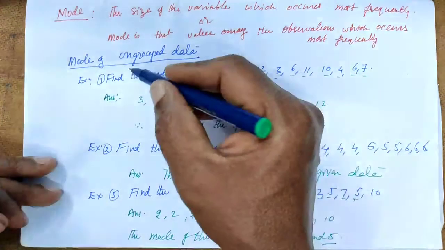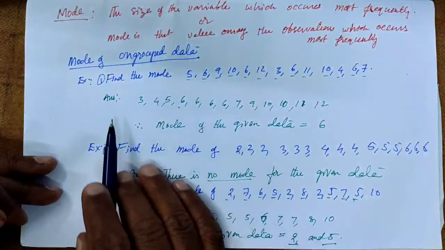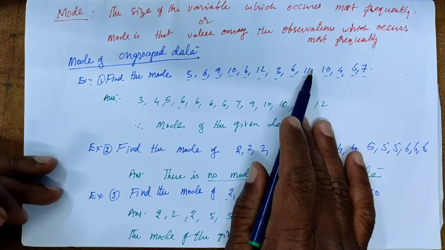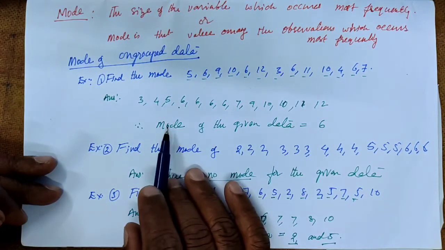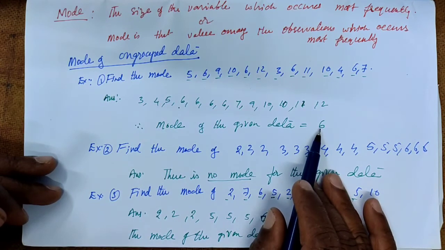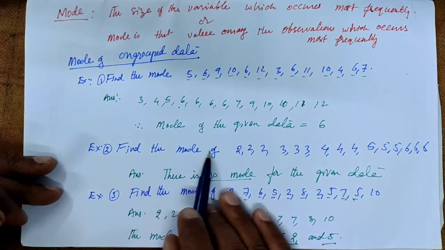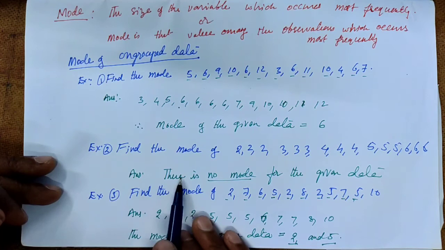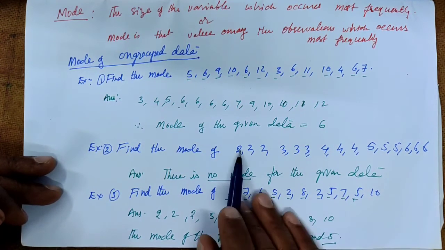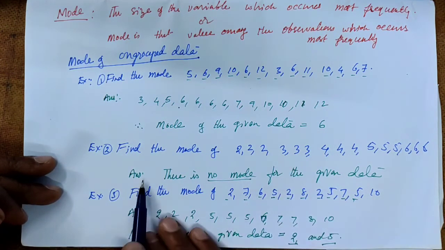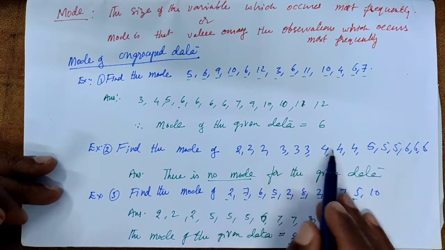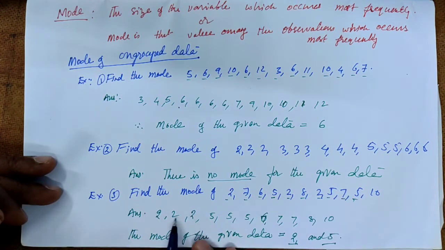So from these three examples: for the first given data a mode exists, and that mode is only one observation, 6. For the second we did not have any mode value, because all are equally repeated. For the third given data we have two mode values, 2 and 5.